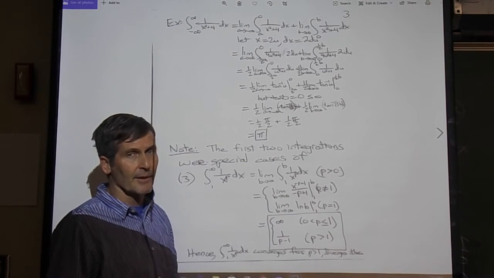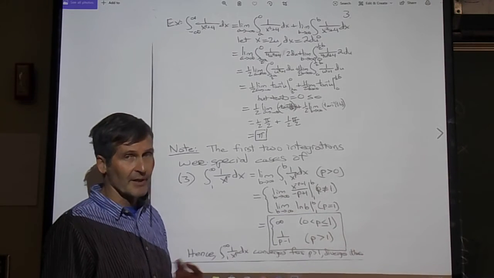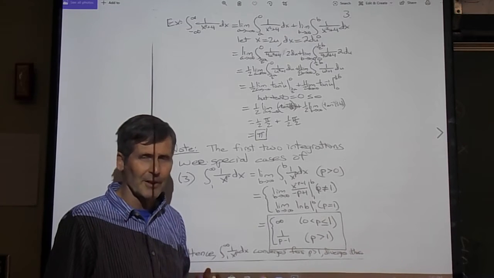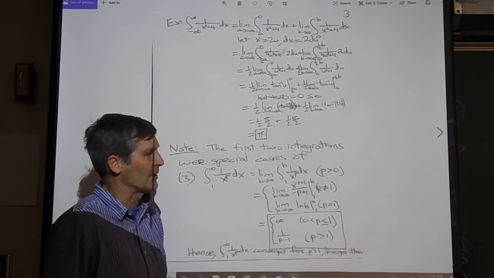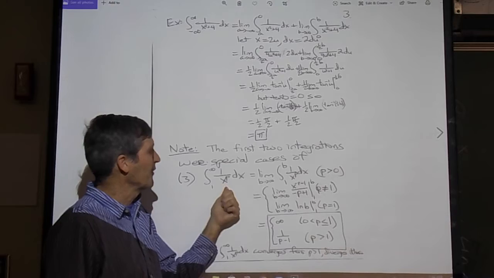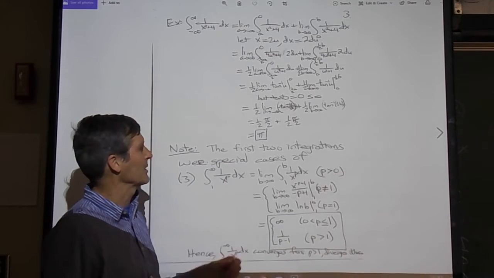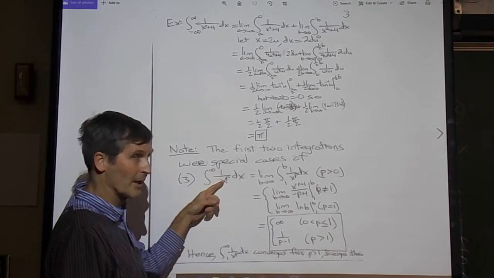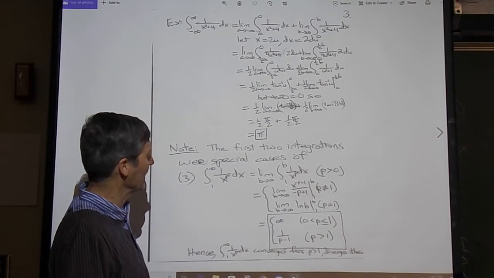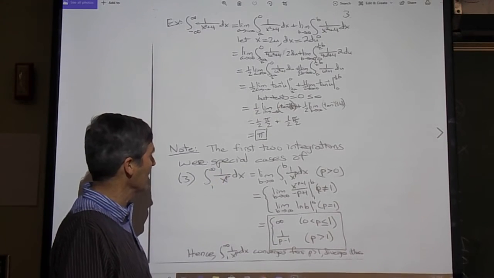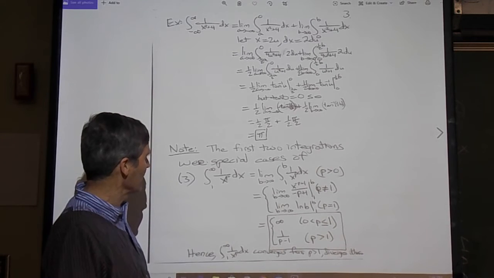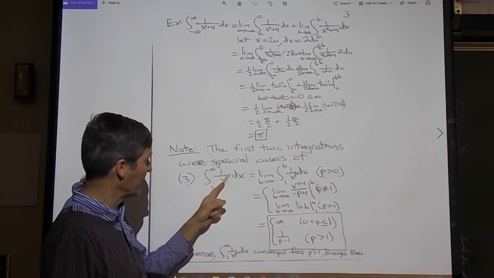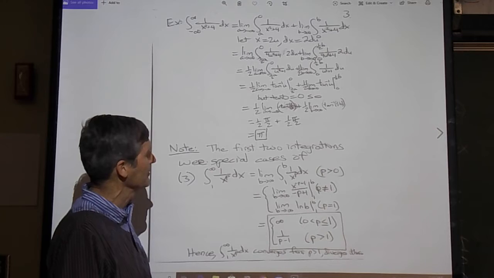Well, one important observation that comes out of this, you want to have a feeling for these. When are these going to converge? When are these going to diverge? Comes out of the following, essentially, theorem that I'm going to establish. The first 2 integrations we did, 1 over x and 1 over x squared, recall, from 1 to infinity, illustrate a very important concept. We can consider the more general problem of the integral of 1 over x to the p with respect to x from 1 to infinity.